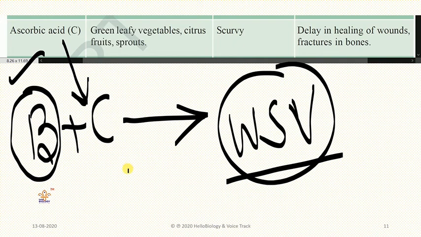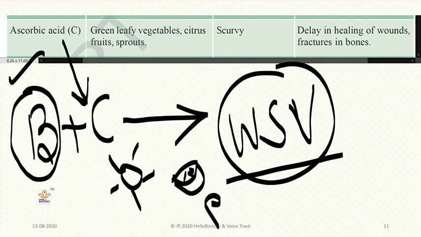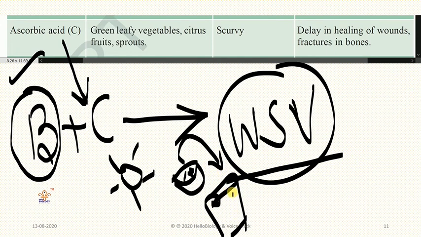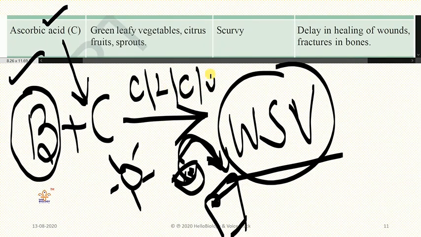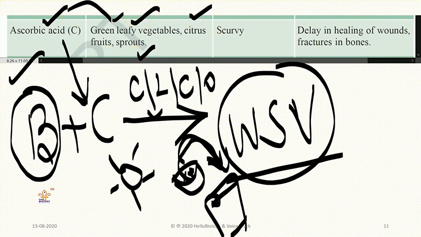Best example is that in summer season, you squeeze a lemon in a glass of water. Why do you mix lemon in a glass of water? Because this will dissolve only in water. And vitamin C is called ascorbic acid. Now in corona times, you need to take high amounts of ascorbic acid, which is present in capsicum, lemon, citrus, orange, that kind of foods. This ascorbic acid is present in green leafy vegetables, citrus fruits, and newly growing sprouts.